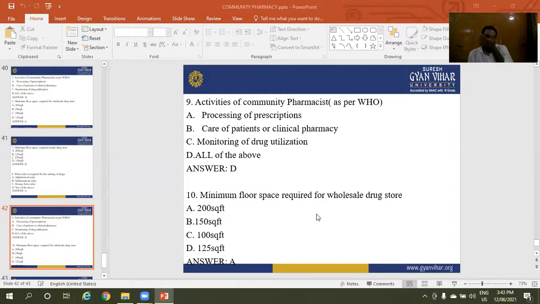Next question is activities of a community pharmacist as per WHO. Option A is processing of prescriptions. Option B is care of patient or clinical pharmacy. Option C is monitoring of drug utilization. Option D is all of the above. The right answer for activities of a community pharmacist is all of the above.